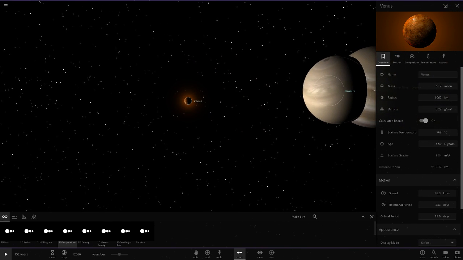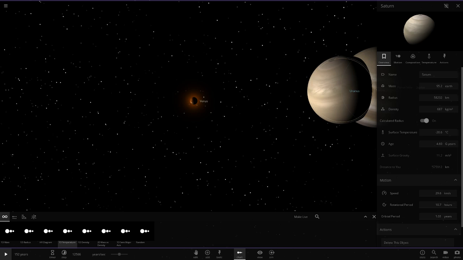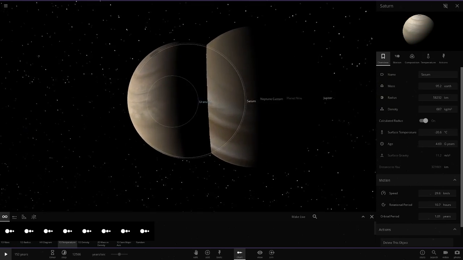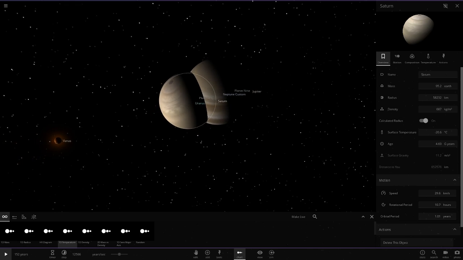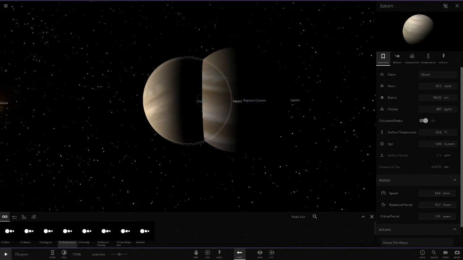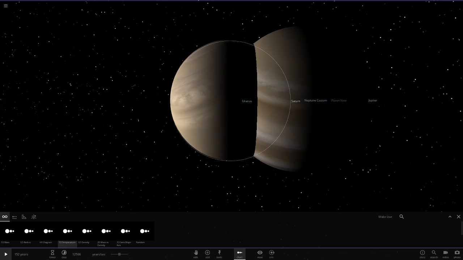So then we have Saturn. Oh, wait, how's Saturn doing? Oh, Saturn's at -20? But why is Uranus not... Wait, what? Uranus is at 27 degrees. Why is Saturn inside it? Oh, I think it may just be because Saturn's bigger. If I made it smaller, I reckon it'd probably be behind Uranus there. But you can sort of see from the actual words that Uranus's name is ahead of Saturn's. So, yeah, there is that.